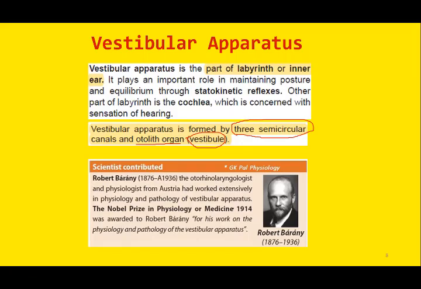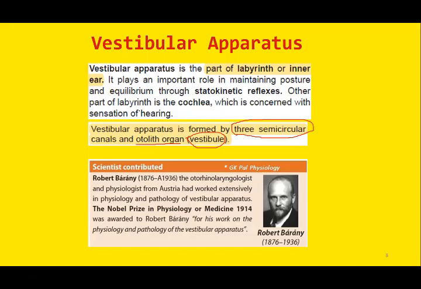And this gentleman, the ENT specialist Barany, he was the first who described the physiology of the vestibular apparatus and eventually got the Nobel Prize in physiology. So remember, vestibular apparatus is the part of the inner ear, which includes the three semicircular canals and the two otolith organs.